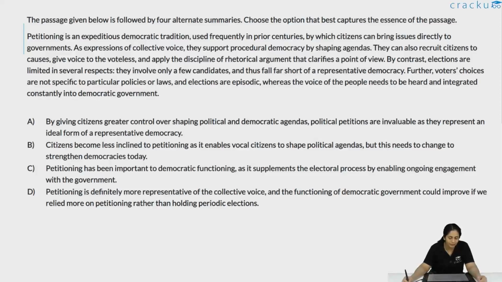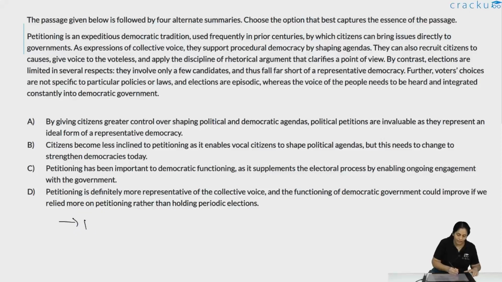Petitioning is an expeditious democratic tradition used frequently in prior centuries by which citizens can bring the issues directly to governments. As expressions of collective voice, they support procedural democracy by shaping agendas. They can also recruit citizens to causes, give voices to the voteless, and apply the discipline of rhetorical argument that clarifies a point of view. By contrast, elections are limited in several respects. They involve only a few candidates and thus fall far short of a representative democracy. Further, voters' choices are not specific to particular policies or laws, and elections are episodic, whereas the voice of the people needs to be heard and integrated constantly in democratic government.